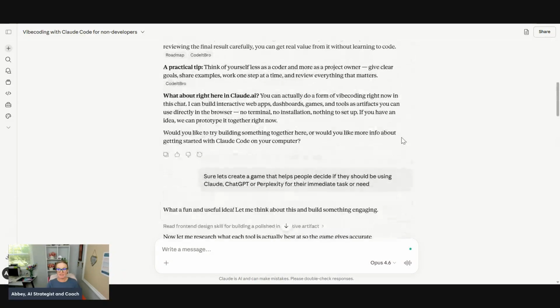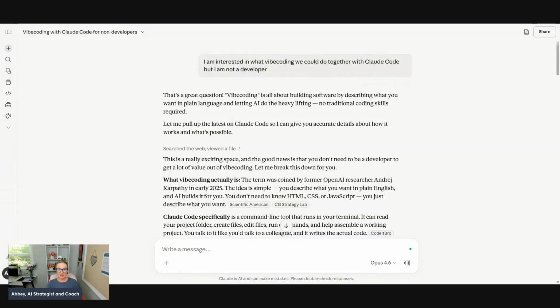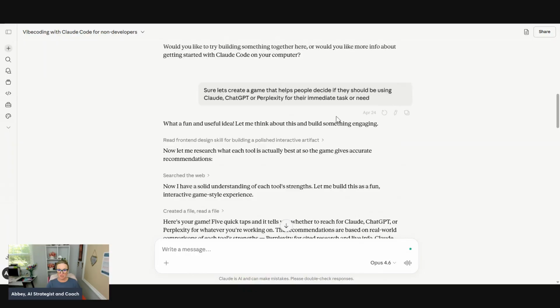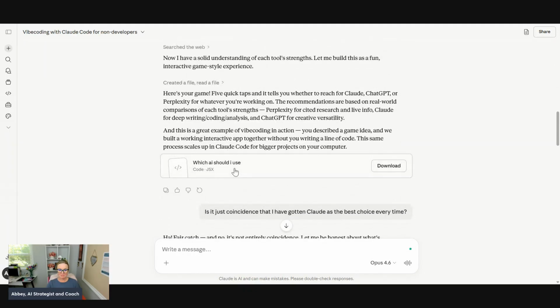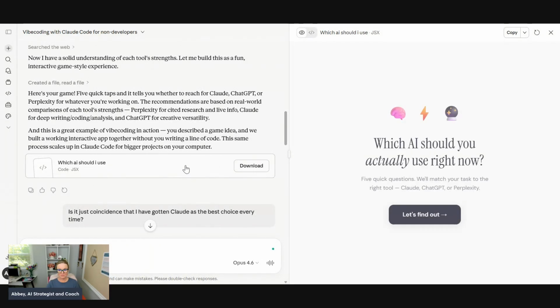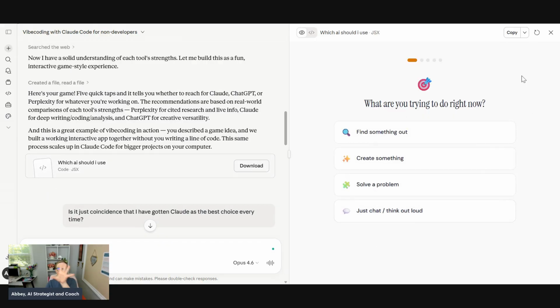So that's all I gave it, right? I'm interested in vibe coding. Here's what I'm interested in creating. This is going to blow your mind. Okay, so which AI should you actually use right now? Let's find out. Okay, so it's going to give you this preview screen on the side that allows you to make changes over here in the chat that will reflect over on the right-hand side. But let's see what it put together with just those two tiny, simple little prompts.